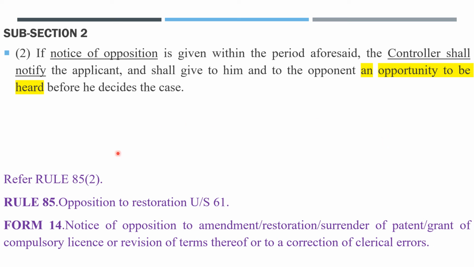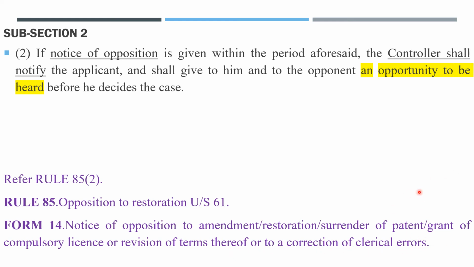Okay, so for this, please refer to rule number 85 sub-rule 2. What is rule number 85? This is opposition to restoration under section 61. And what is form number 14? Notice of opposition to amendment or restoration or surrender of patent or grant of compulsory license or revision of terms thereof or to a correction of clerical errors.